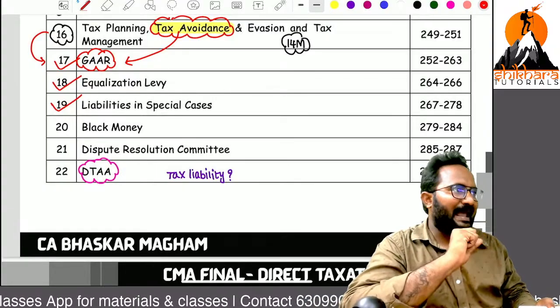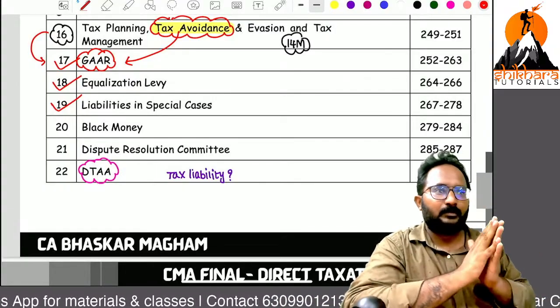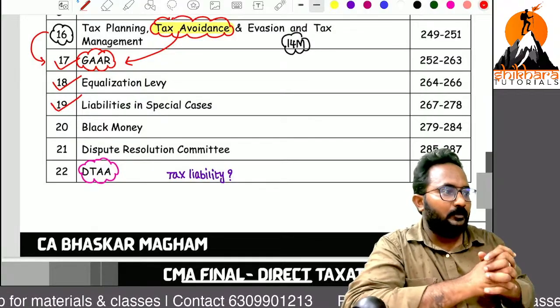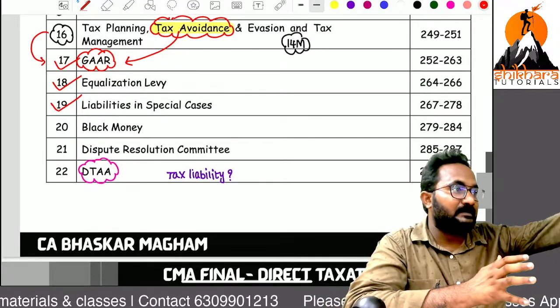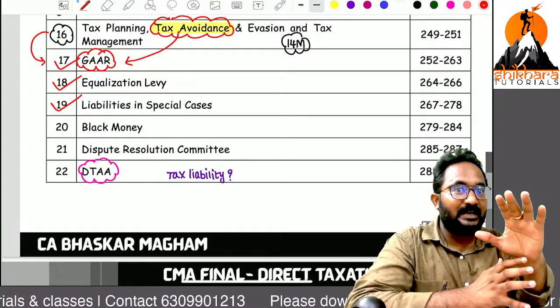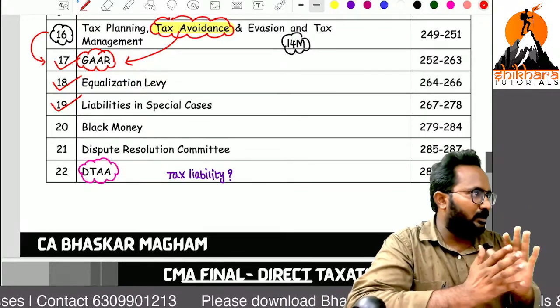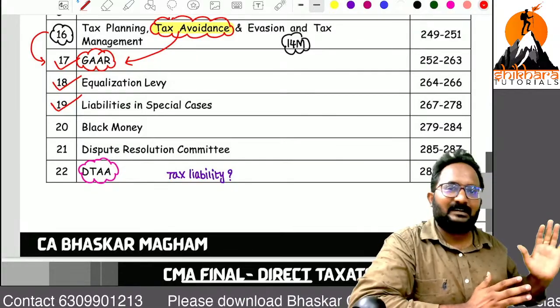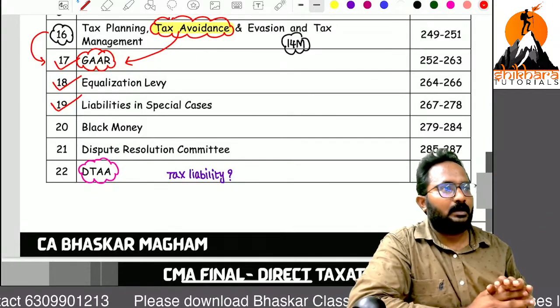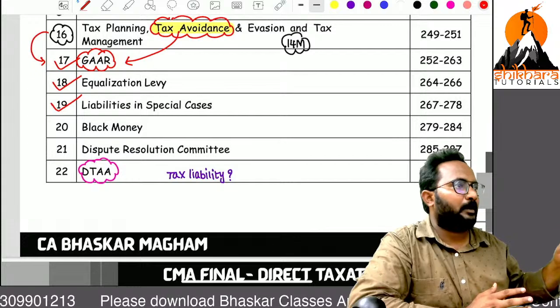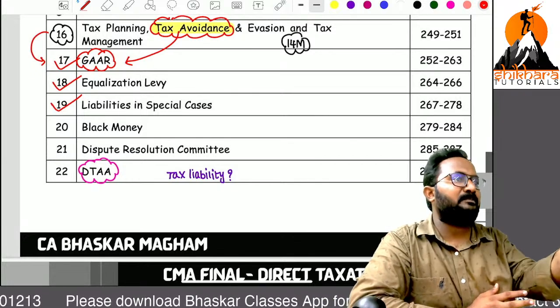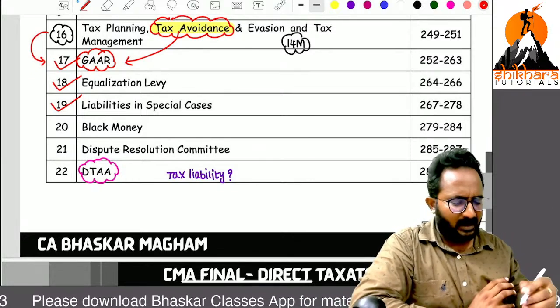I think you know some cash restrictions are there. What are the cash restrictions? If you are making a payment to any person, to a certain extent only we can do it in cash. Other than that, we have to do it in electronic modes. That is only that special case. If you are violating that provision, what is the liability? Nothing but penalty. So a small chapter.